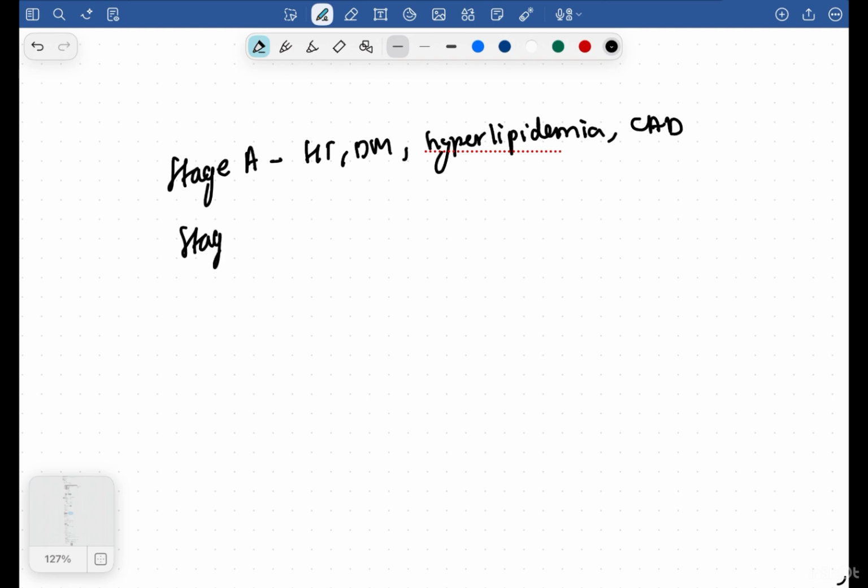Stage B is basically your patients who have already developed structural heart disease such as myocardial infarction, left ventricular dysfunction or left ventricular hypertrophy, but are asymptomatic. Stage C is basically your patients who have structural heart disease with prior or current symptoms of heart failure. Stage D is advanced end-stage refractory heart failure, where patients remain persistently symptomatic despite maximum pharmacological and device therapy.